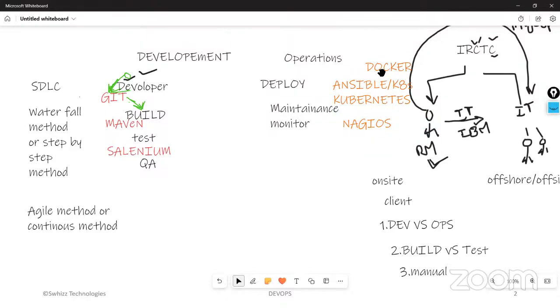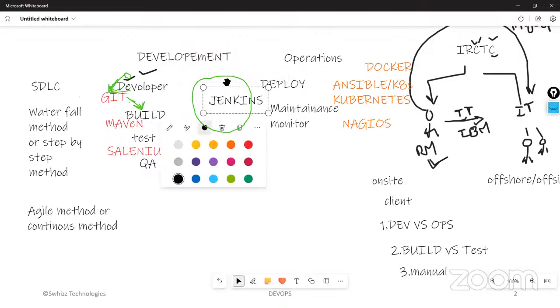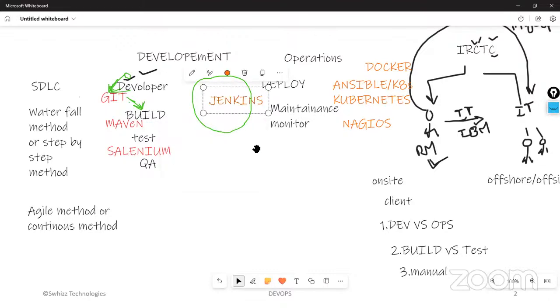To control all these tools, one more major tool is there. That tool is a kind of leader here. That tool is Jenkins. Jenkins is the tool to control all these tools. There must be some leader for controlling all these tools, right? Jenkins is the leader for controlling all these tools here.